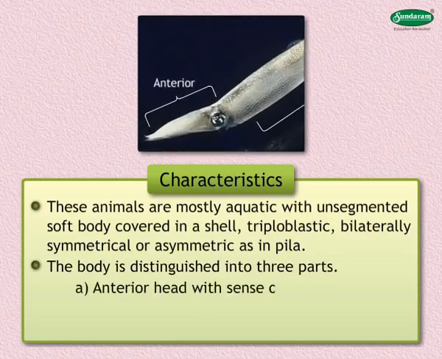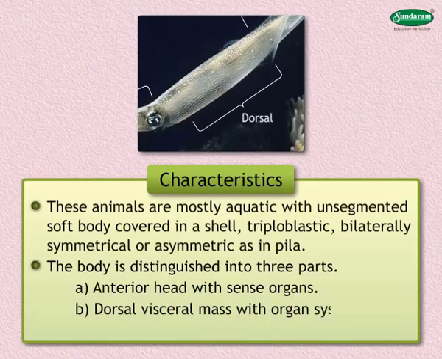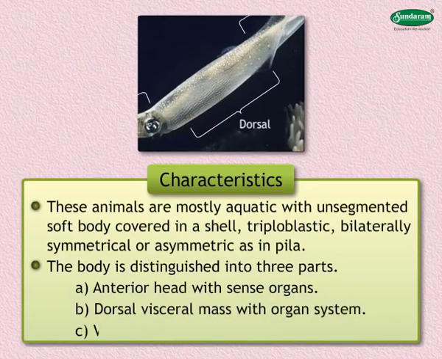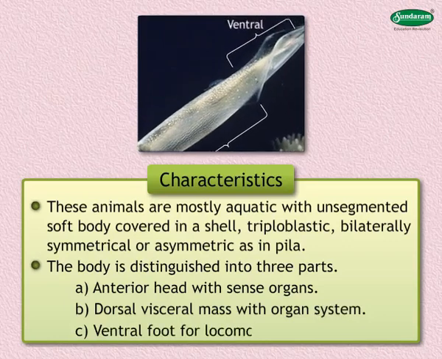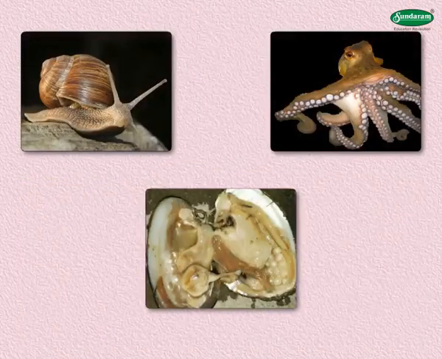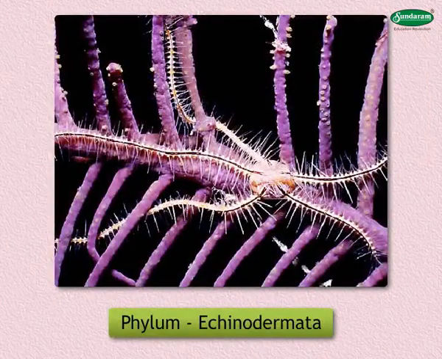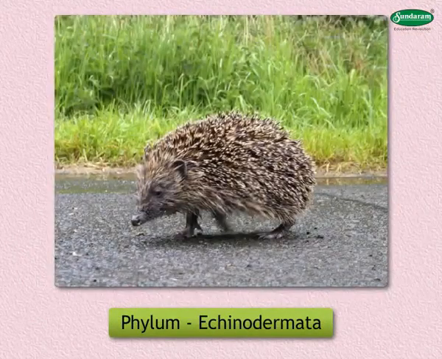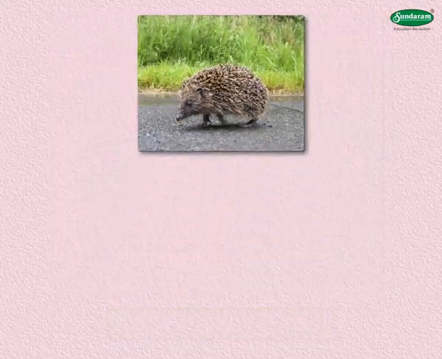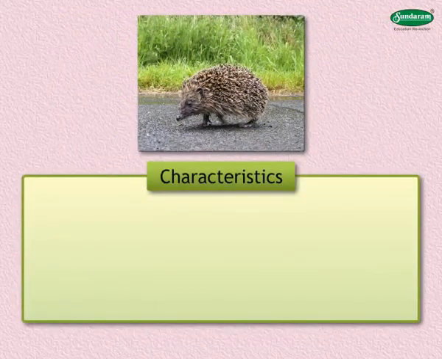First is the anterior head with sense organs. Second is the dorsal visceral mass with organ system, and third is the ventral foot for locomotion. Some common examples of phylum Mollusca are snails, octopus, mussels, etc. Phylum Echinodermata. Echinos means spiny and derma means skin. Following are the characteristics of animals belonging to phylum Echinodermata.